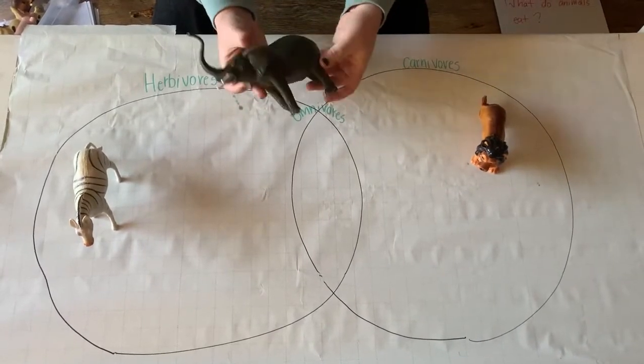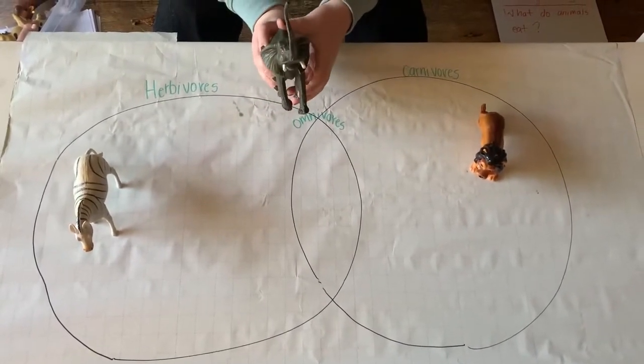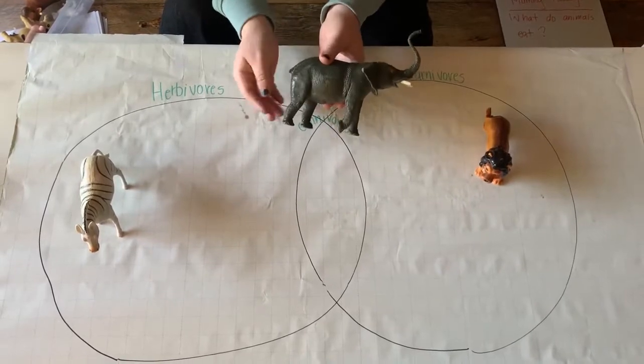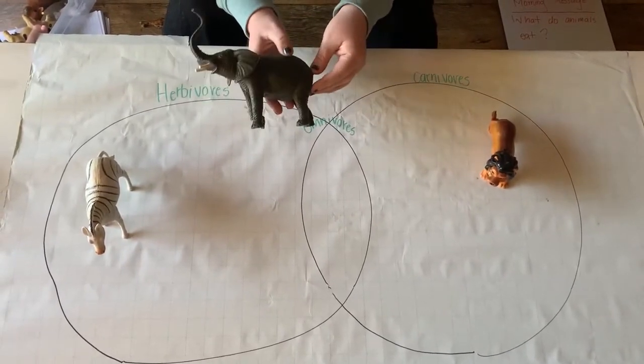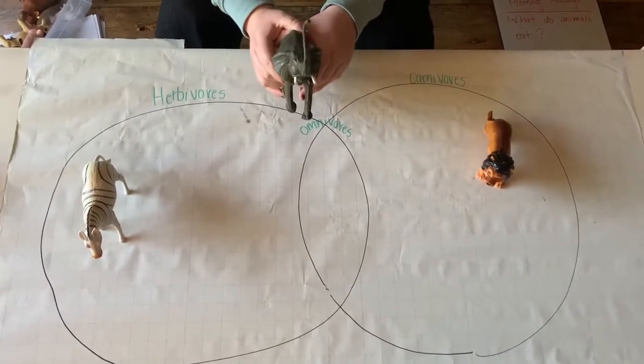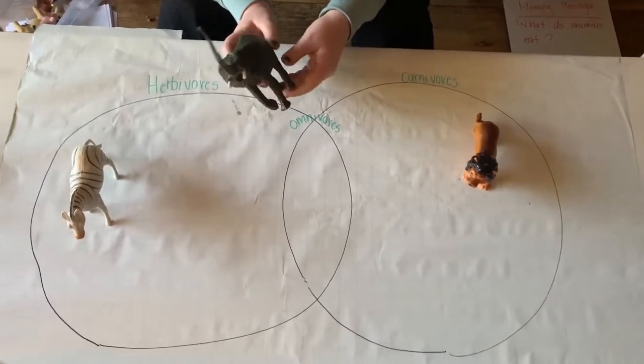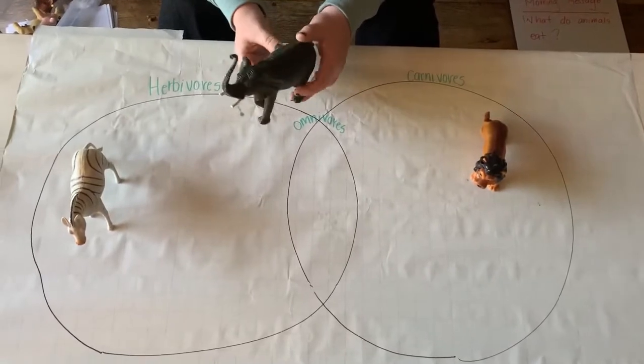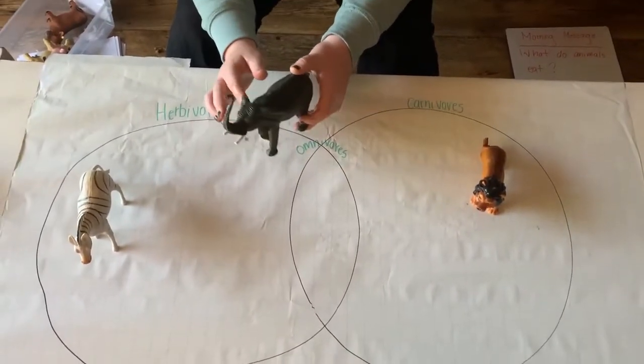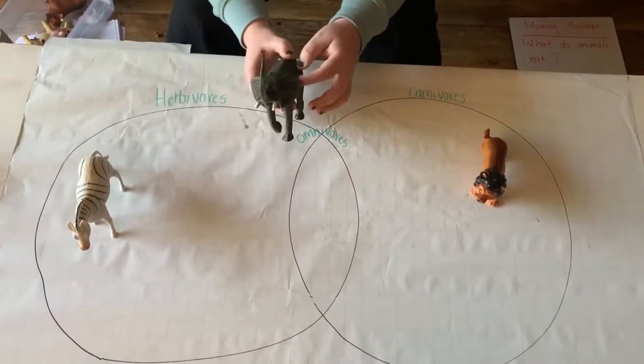This is one of my favorite animals. What animal is this? An elephant. This is an elephant. I love elephants because they seem to be very friendly and they're really tall and big, and I think that their floppy ears are really cool.